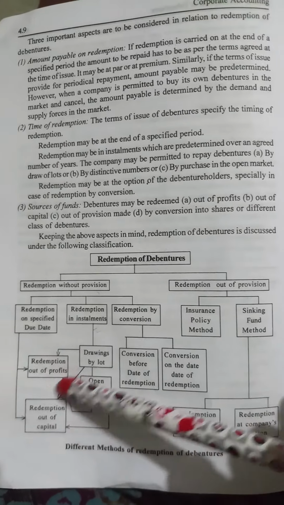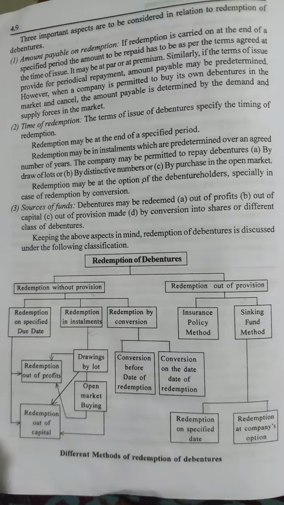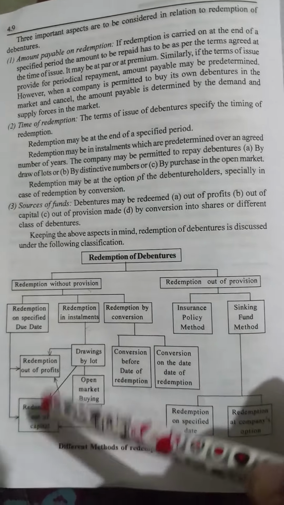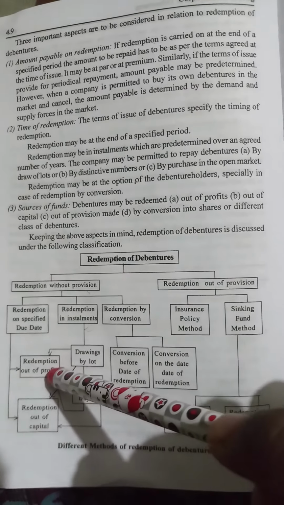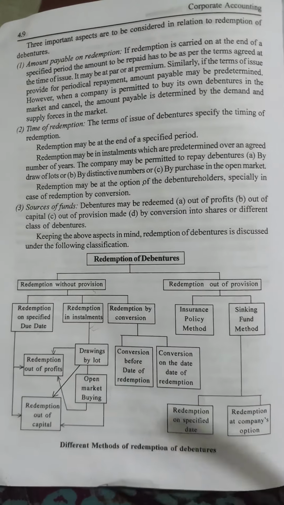That is called redemption out of profit. Or else, if the company does not have any profit or general reserve, it goes with the capital only. So either the company takes from the profit, or it goes with the capital. That is called redemption on specified due date.